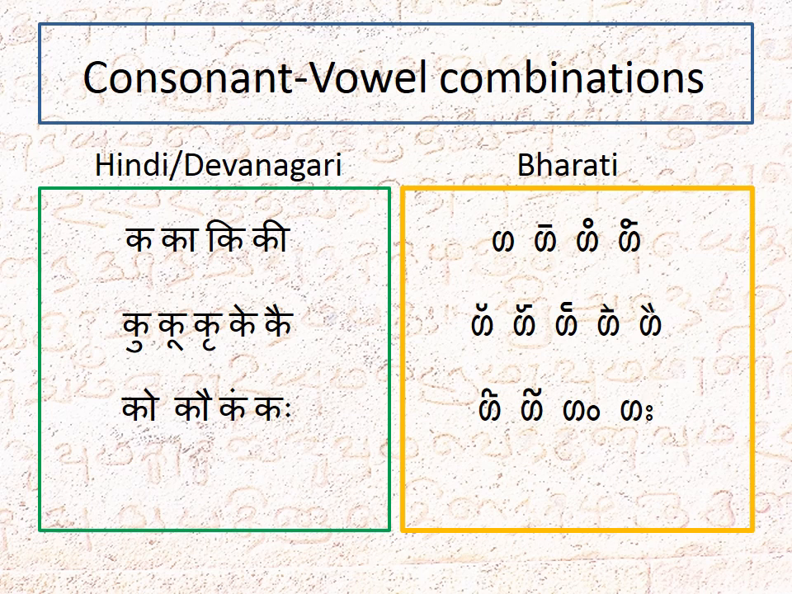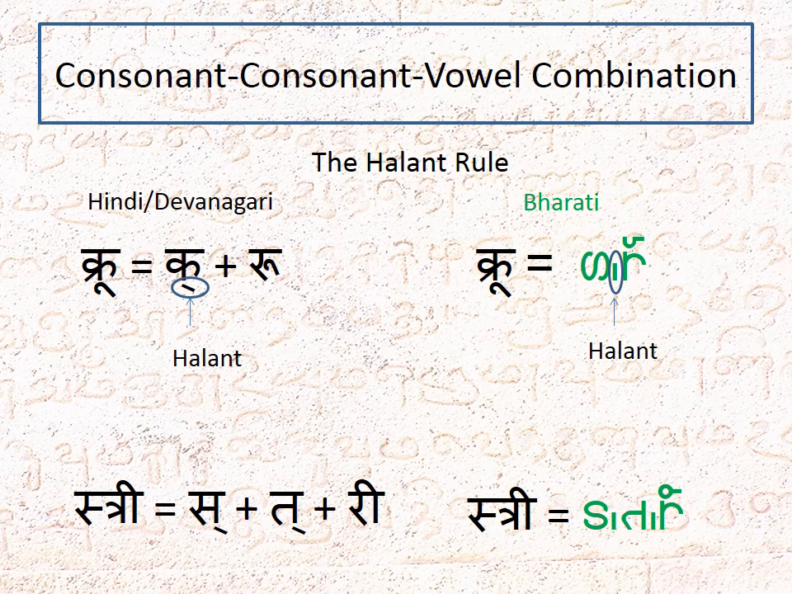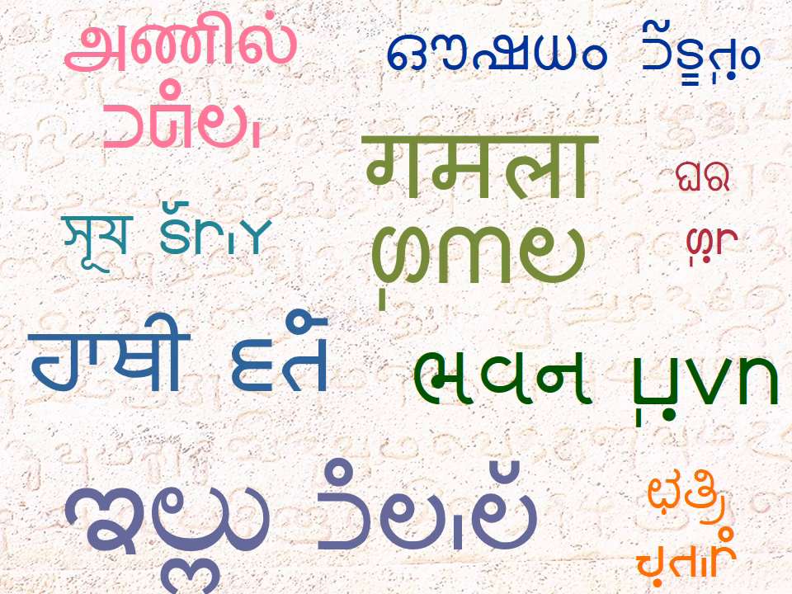So what about consonant-consonant-vowel combinations? For that, we need the Halant rule. You know how to split a complex character in Hindi using Halant, right? You do the same in Bharati. Halant in Bharati is a short vertical bar placed after the consonant. Now, you are ready to roll. You can write anything you like in most Indian languages.